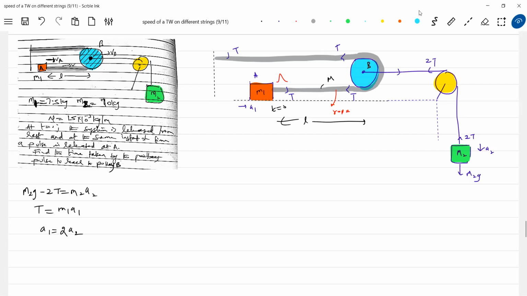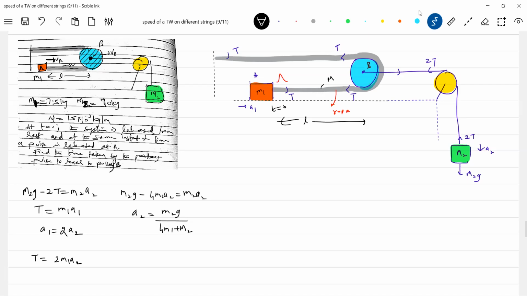Again, let's do one thing. So we know tension, everything. So first we'll calculate the tension. It'll be easy for me. T is equal to 2M1A2. This is the acceleration A2.